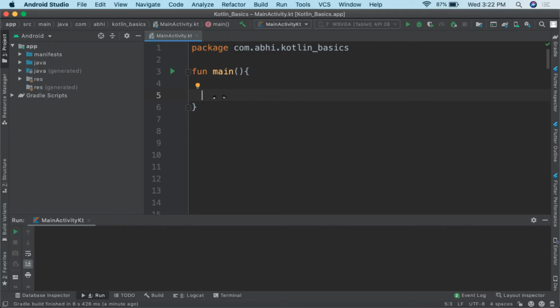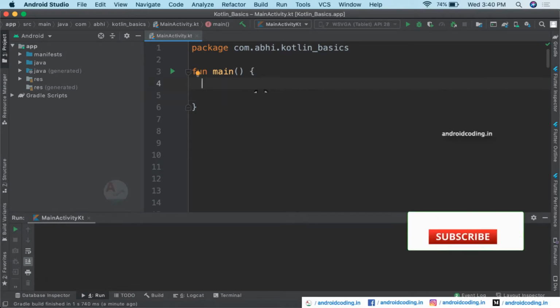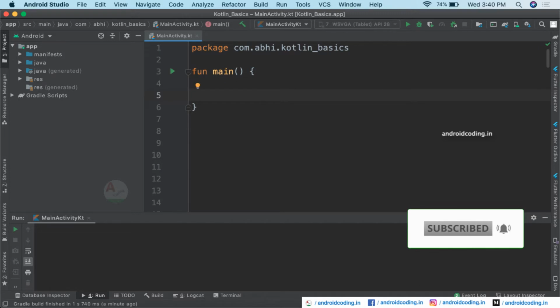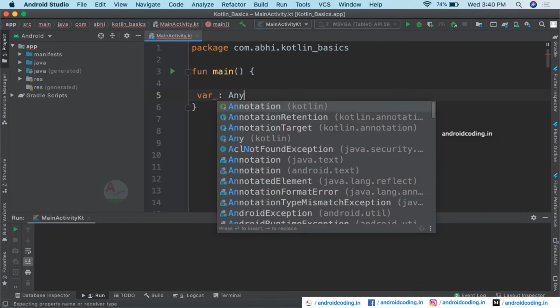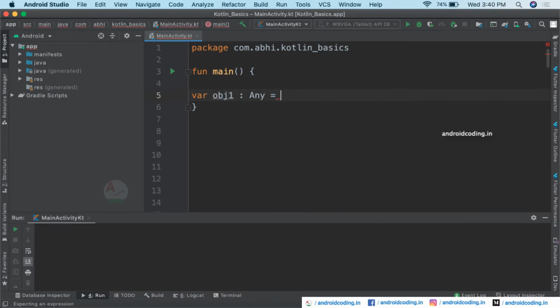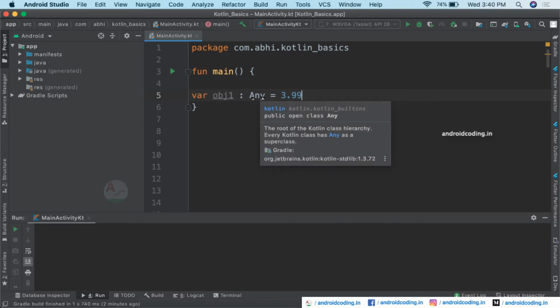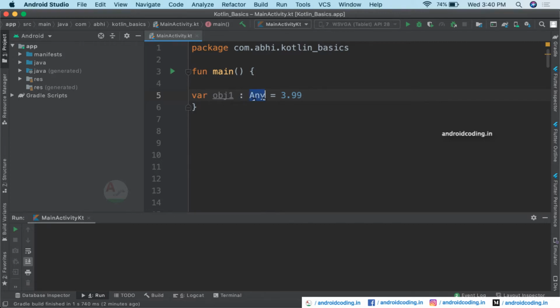In this vlog, we will get into details on Kotlin SmartCast. In previous tutorials we have discussed that there is a superclass in Kotlin called Any, using which we can specify a variable. A variable of type Any can accept a number or a string or a double value. So anything we can provide to this particular variable which is defined of type Any here.